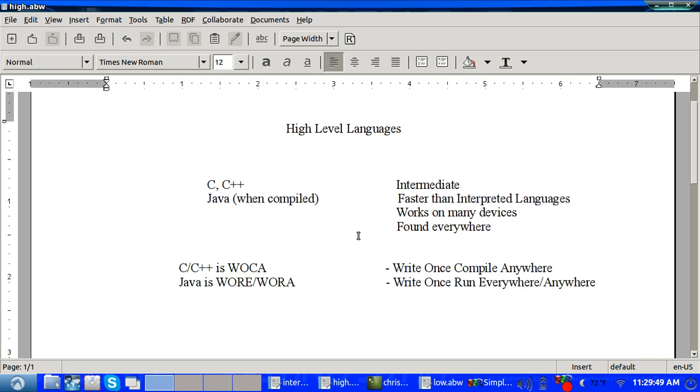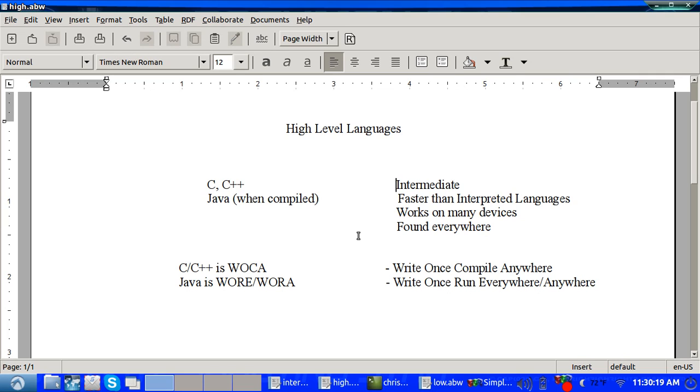These languages are a little more difficult to work with than interpreted languages, but they are generally used, work on many devices, and are found everywhere. C/C++ is WOCA, which means write once, compile anywhere, which means you can write the code on one operating system and put the code on another operating system and compile it just fine, and it will make an object file, or as it is mostly known, an executable file.